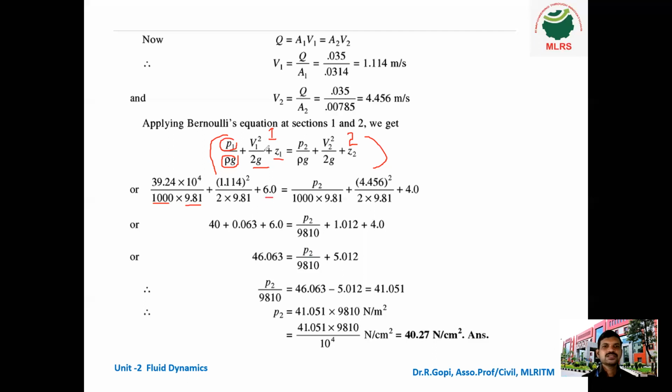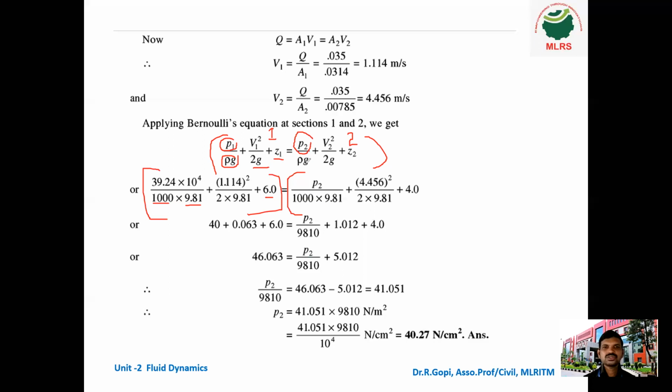Okay, so the left hand side is over. This is your left hand side. Next come to the right hand side. So what is the unknown value here? Only P2, because what is the pressure at section 2? In the question they ask you. Okay, so P2 is the unknown value.